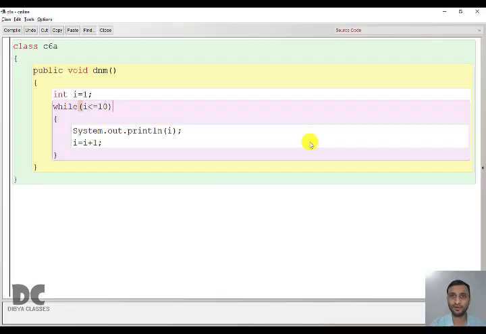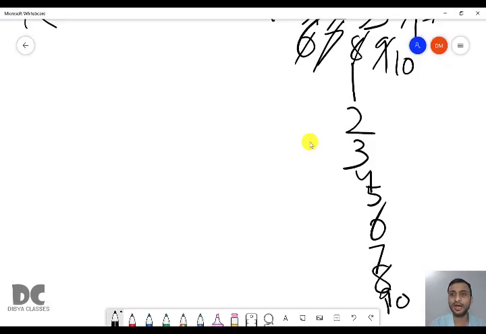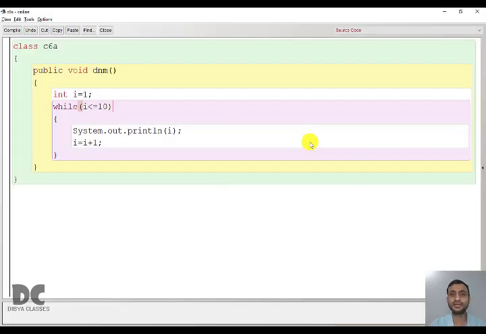10 less than 10. False. 10 equal to 10. True. Again it will come inside and it will print 10. I value will become 11. Then again it will check 11 less than or equal to 10. False. Now this while loop will become false. False means it will come outside.